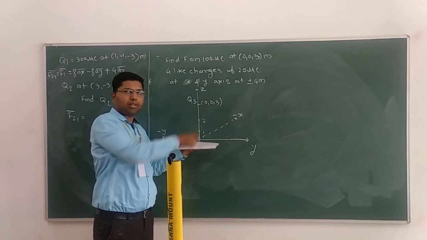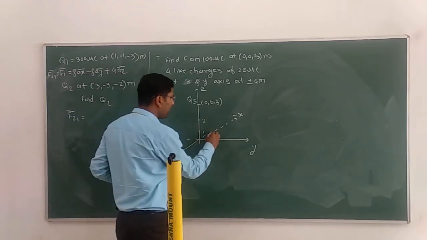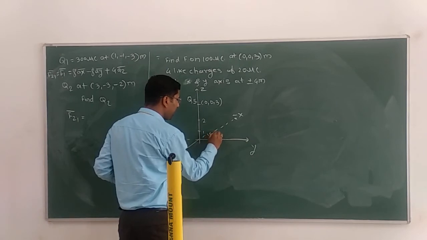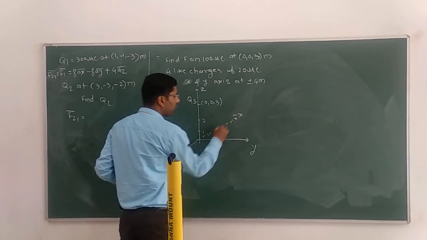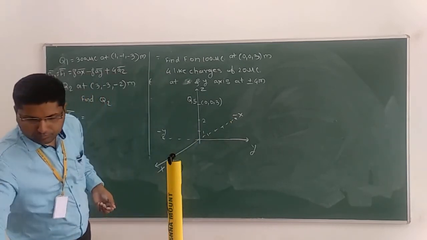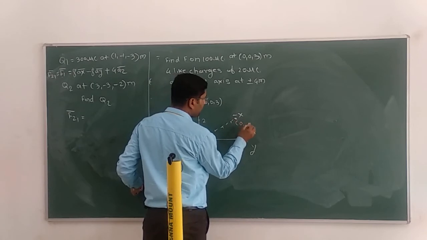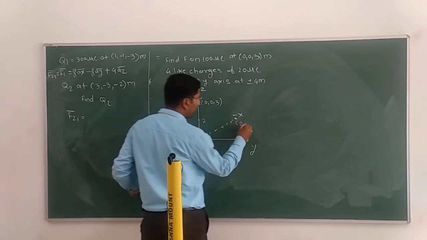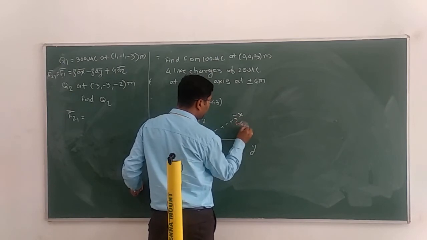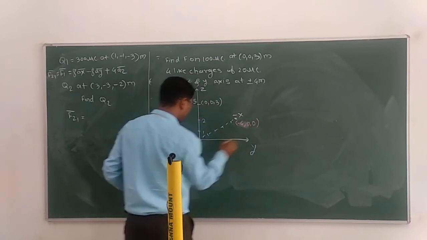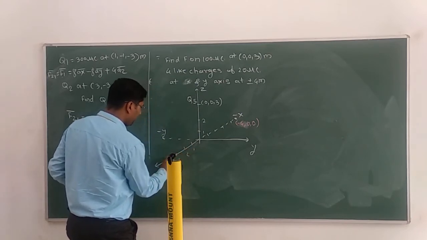Okay, on the XY plane there will be other 4 charges available. Suppose this is minus 1, minus 2, minus 3, minus 4. Okay, so minus 4 is there. What will the value? Sorry. Minus 4, 0, 0. 1, 2, 3, 4.